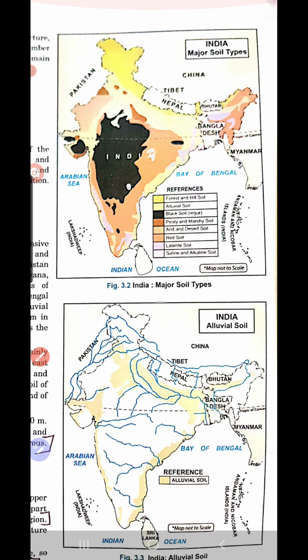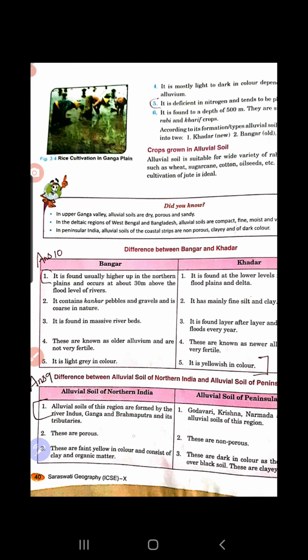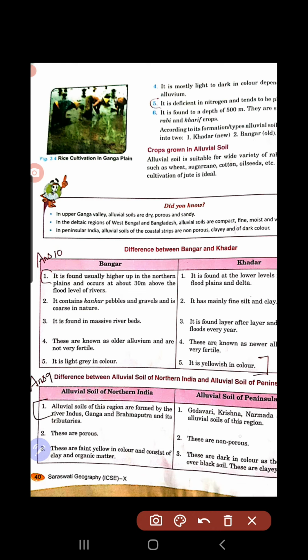So those differences are shown here in this table. Alluvial soil in this region is formed by the rivers Indus, Ganga, Brahmaputra. That you all know, in northern India these are the rivers that flow. But in South India, alluvial soil is mainly formed by which rivers? Godavari, Krishna, Narmada, because these are the rivers which flow in South India. Then these are porous, these are non-porous. Porous means they allow percolation of water. Water is absorbed. This one has water retention. They are not much porous. So these are all the major differences you have to go through.